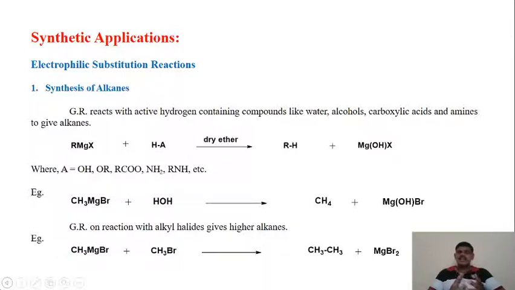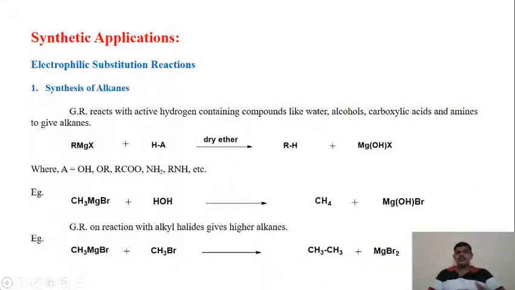Grignard reagent reacts with active hydrogen containing compounds like water, alcohols, carboxylic acids, and amines to give alkanes. In the general reaction, we can say RMgX plus HA.